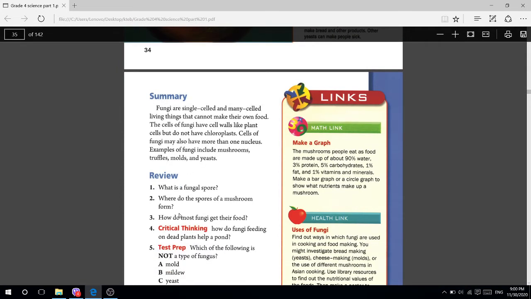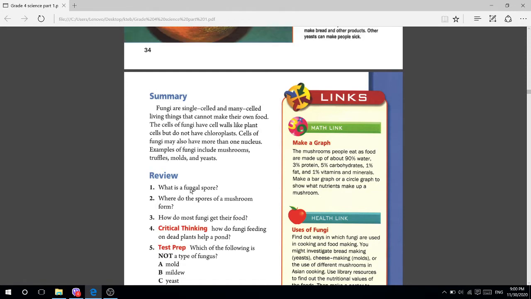Let's review. What is a fungal spore? The cells reproduce and we get a new fungus. Where do the spores of the mushroom form? In the gills. The answer is gills.